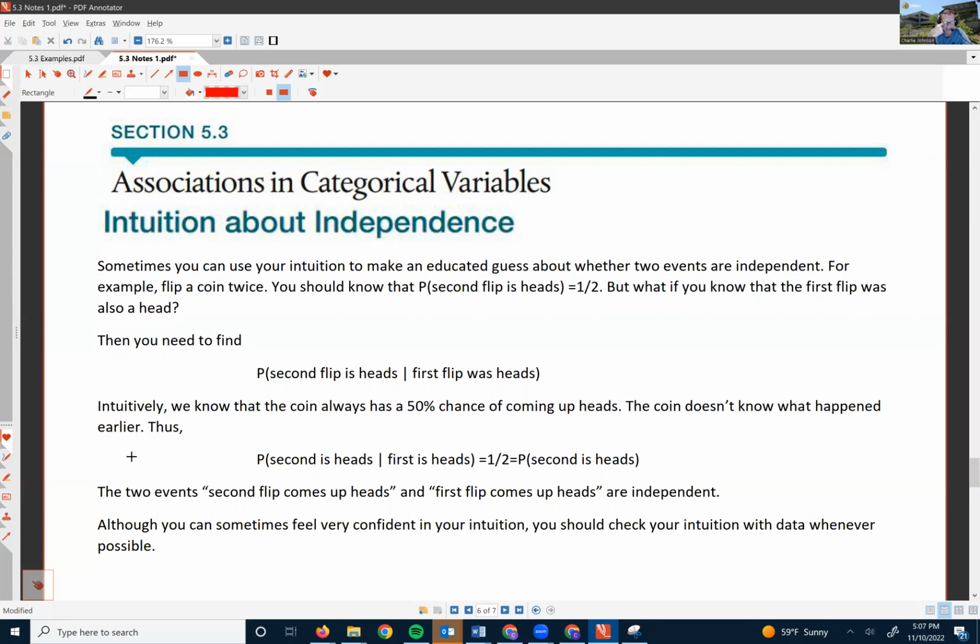They'll see, say, maybe that this has come up heads 5 times in a row, which is possible. They think, oh, there's got to be a higher chance that the next one's going to be tails because it's got to end up tails. But again, the coin doesn't know what just happened. There's still a 50-50 chance every time. So let's look at an example here.